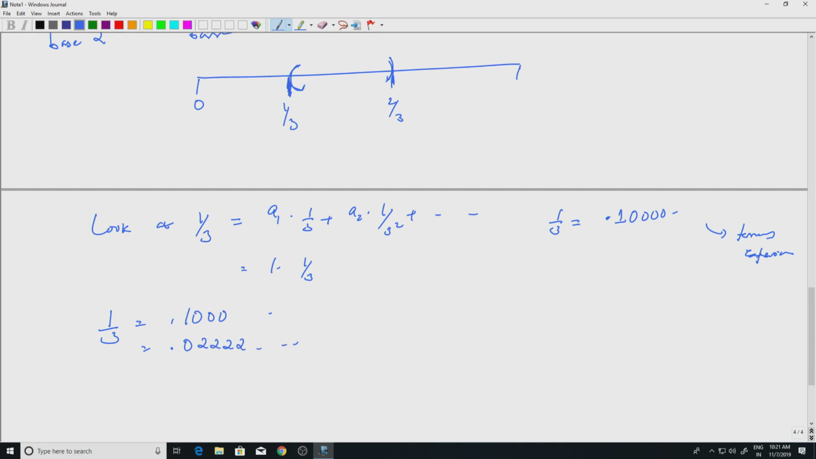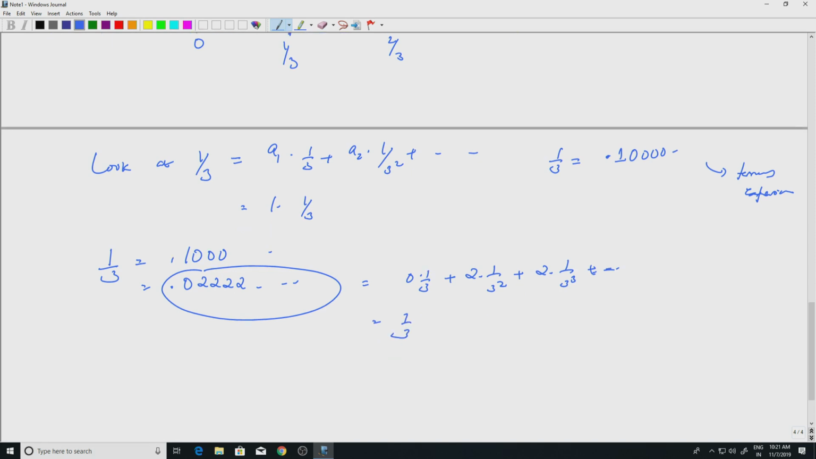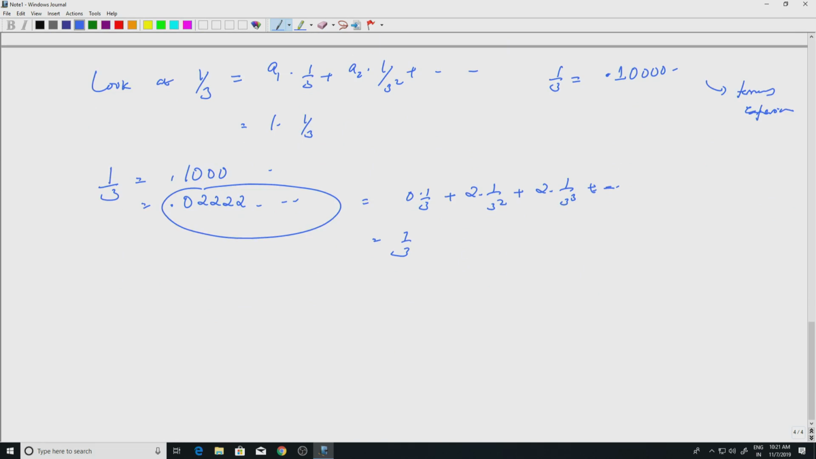Well, why is that? So let us look at this portion. This is nothing but, according to the ternary expansion, this is 0 into 1 by 3 plus 2 into 1 by 3 square plus 2 into 1 by 3 cube, etc., etc., right. So, you add that, you will see that this is actually equal to 1 by 3. There is nothing surprising here. This is something which you have seen for decimal expansion.